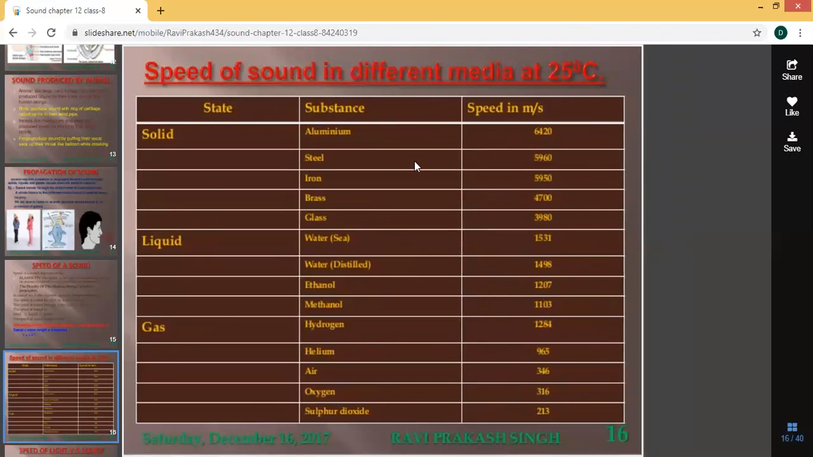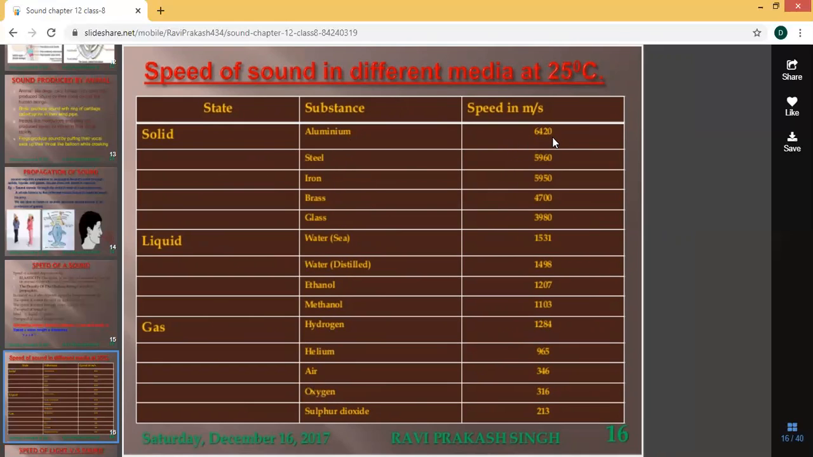The next is speed of sound in different media at 25 degrees Celsius. Here they have given one constant temperature, 25 degrees Celsius. So what is the speed in different media: solid, liquid, and gas? In solids, they have taken aluminium, steel, iron, brass, and glass. You can see the speed is different.